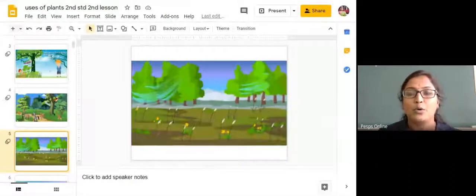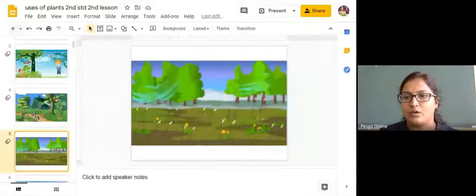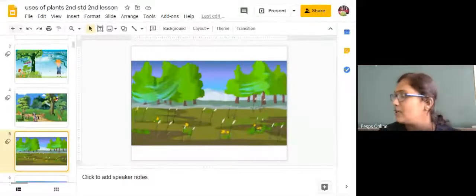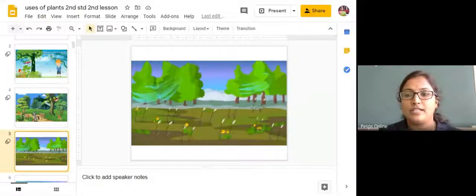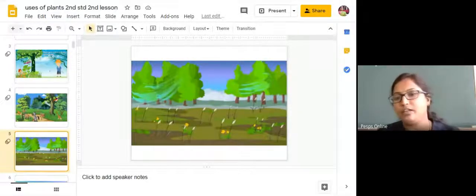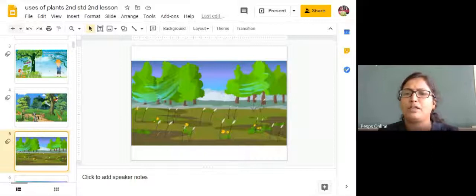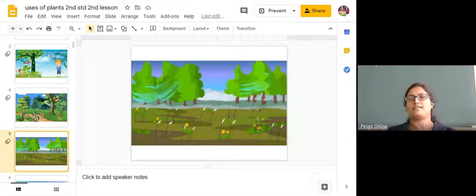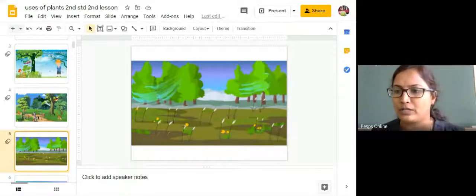If you go to any forest area or any resort area, you can see many trees there. If you go to any forest, you are going to see many more plants, many more trees.